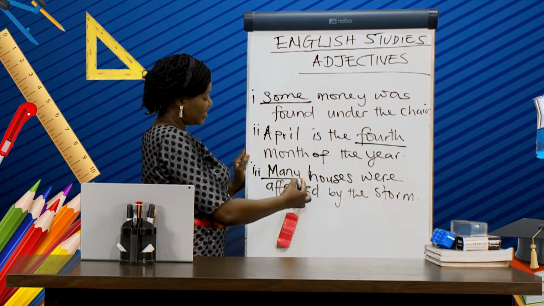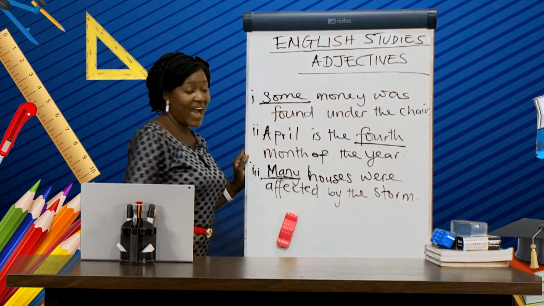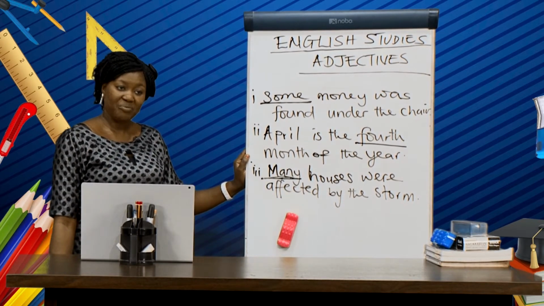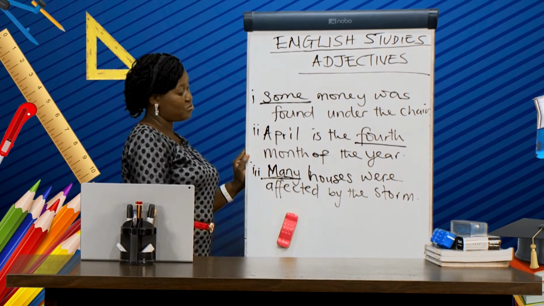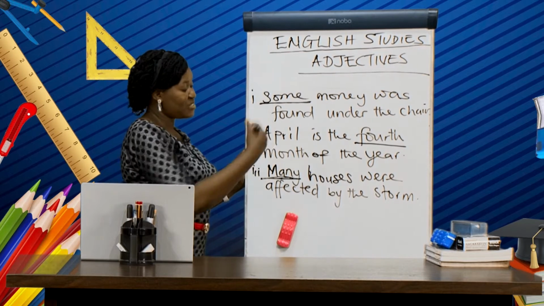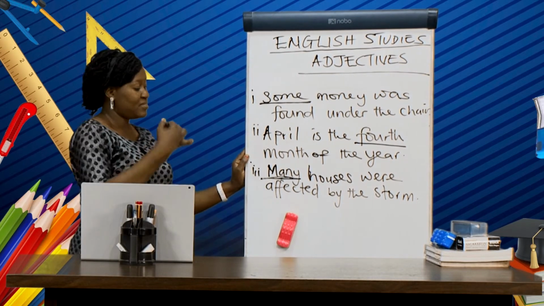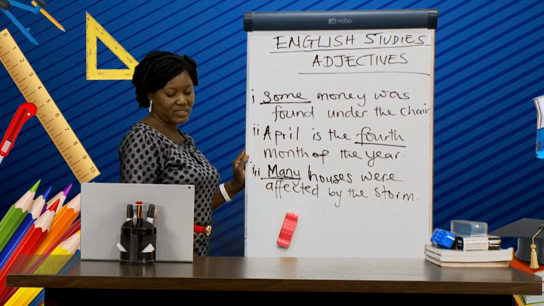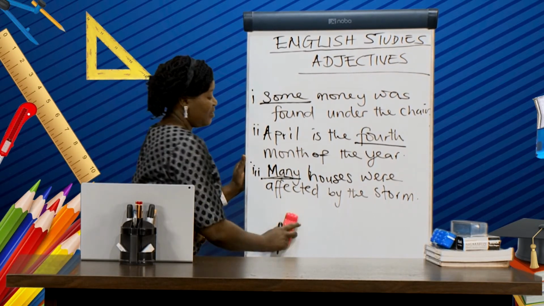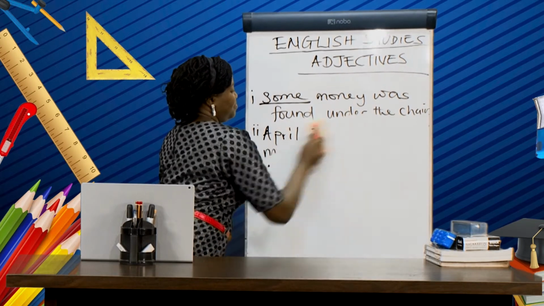So many has been underlined as the adjective in that sentence. I believe you should be able to construct 5 more sentences identifying the adjective in those sentences. So that takes us to another type of adjective.